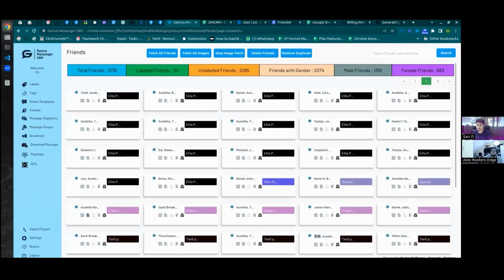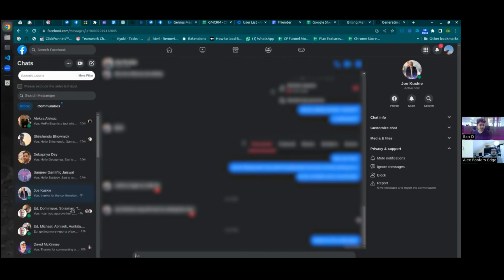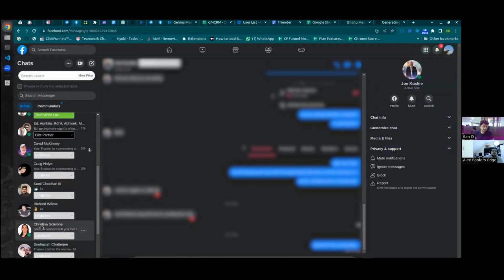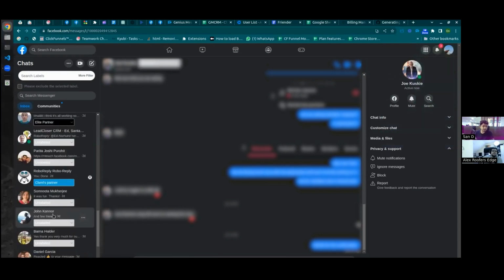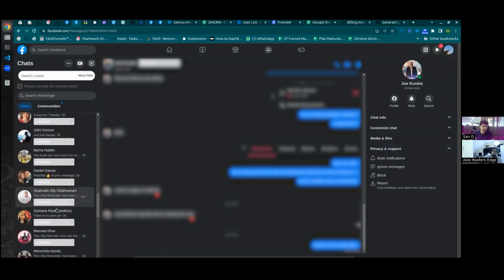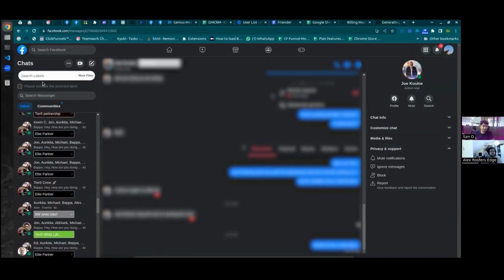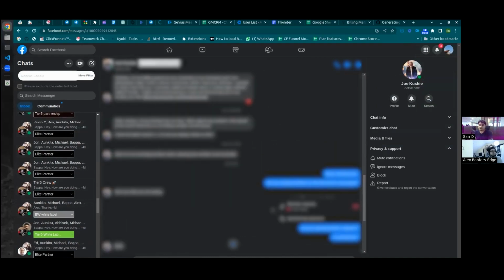Oh, so they all have labels, I see. So you can track people. Yeah, I see, that's actually very good. It just takes time to set up. Right. And now I don't have to worry about whom I was talking to, or which sort of partner they are right now. You don't need to track it on Facebook; you can just have it in Messenger. Exactly. And from here, you can even search with filters, using the labels that you have created. You can add them with a tag if you want. Like that, you can do a lot of stuff with the GM CRM.